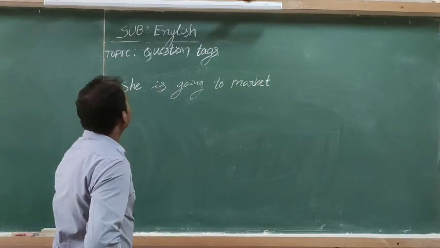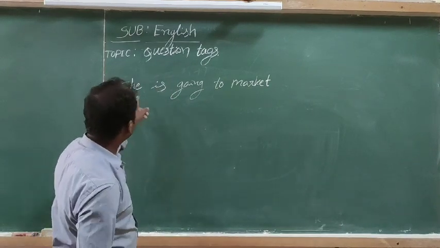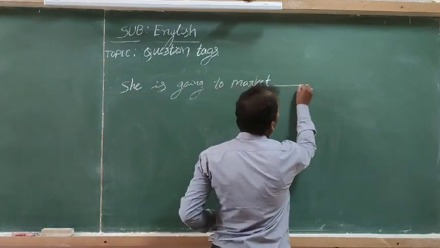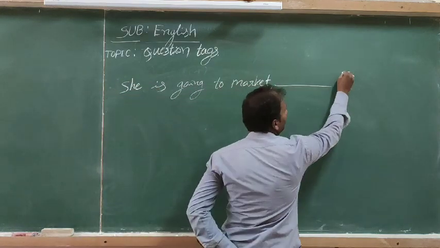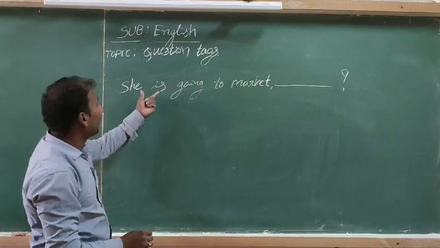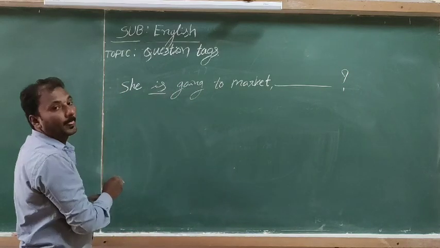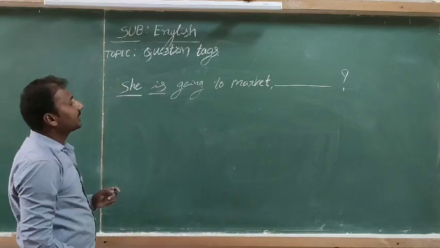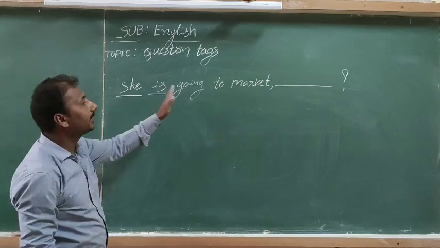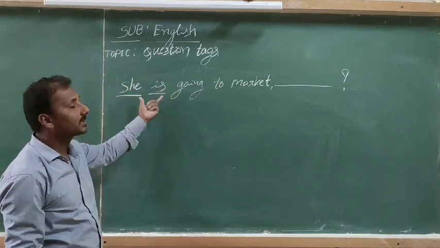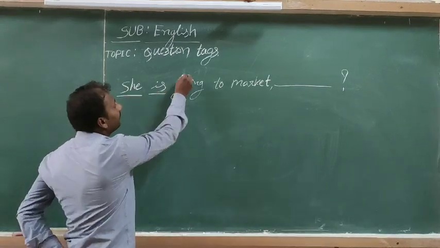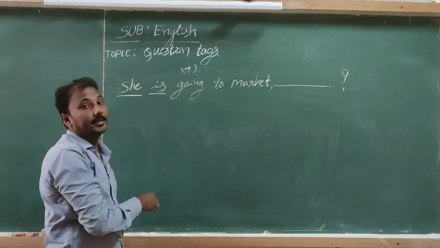In this sentence, at the end of the statement the question tag is added. The helping verb already given is is, and the subject is she, so we use the tag with the subject and helping verb. Then identify whether the statement is positive or negative.